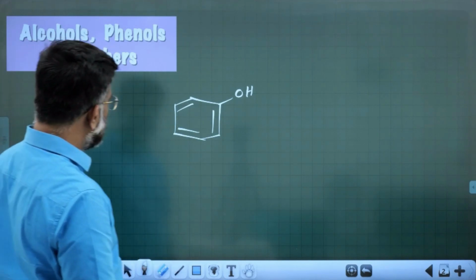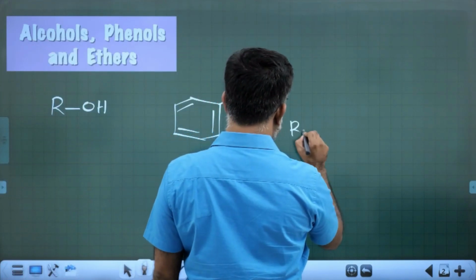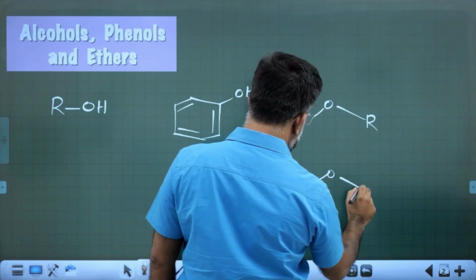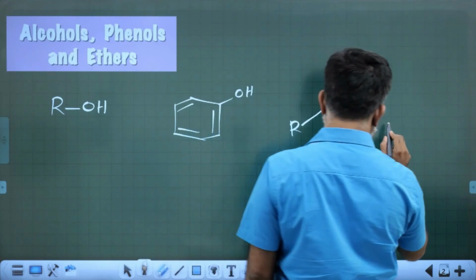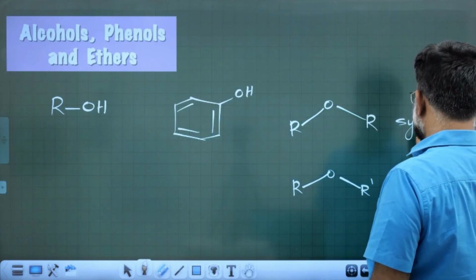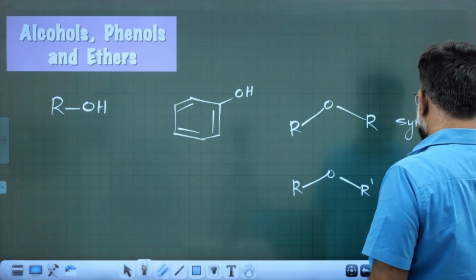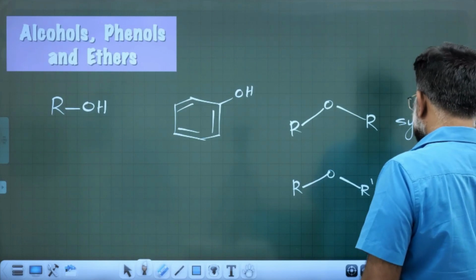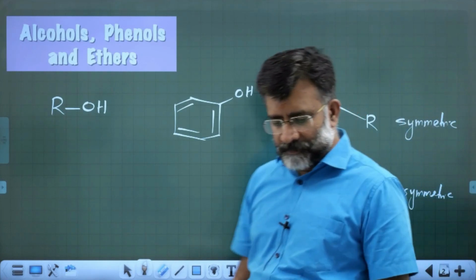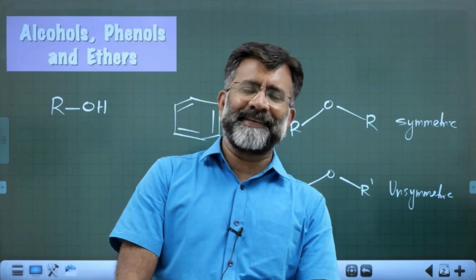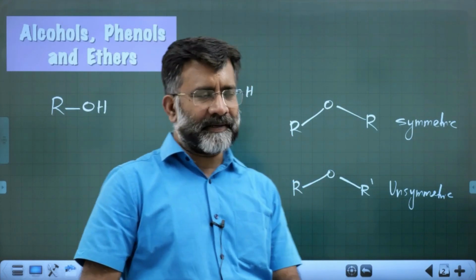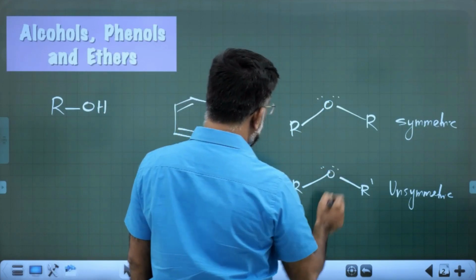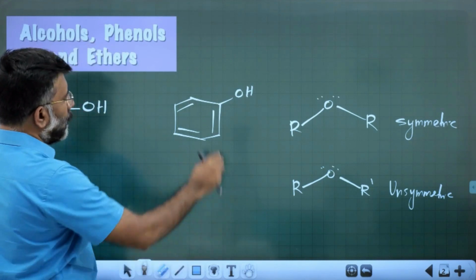Ethers are ROR, symmetric ether, and ROR dash, unsymmetric ether. This is called a symmetric ether, and this is called unsymmetric ether. So symmetric and unsymmetric ethers are also called simple ethers and mixed ethers, right? Ethers will have a functional group of divalent oxygen, and alcohols will be hydroxy derivatives.